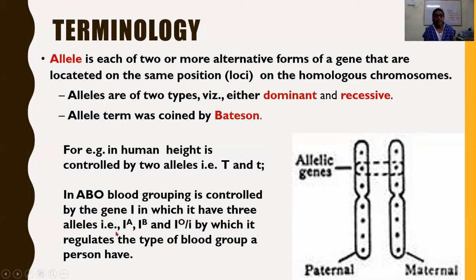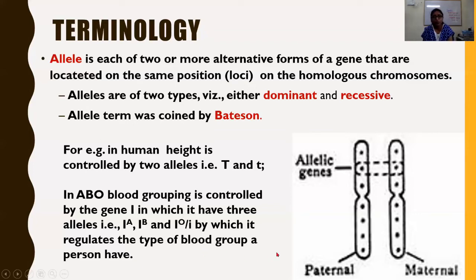This gene I has three forms: IA, IB, and i, not IO. Generally we say IO, but it is small i because no antigen is present. Small i we represent for the recessive gene. So, what are the forms? Two dominant, one recessive, by which it regulates the type of blood group a person has.